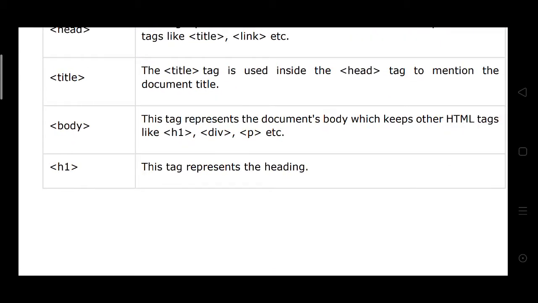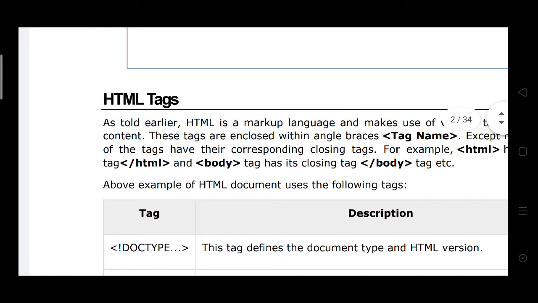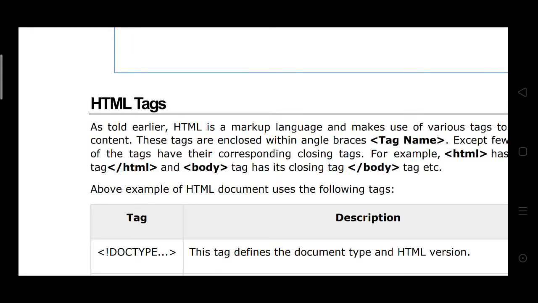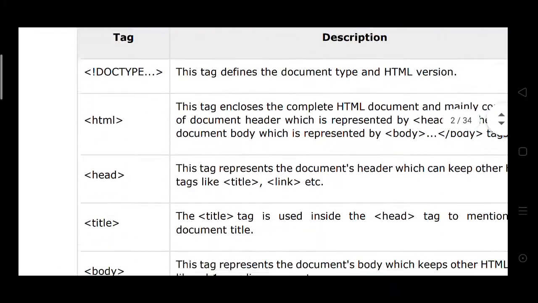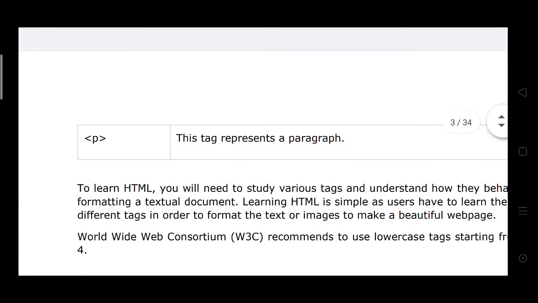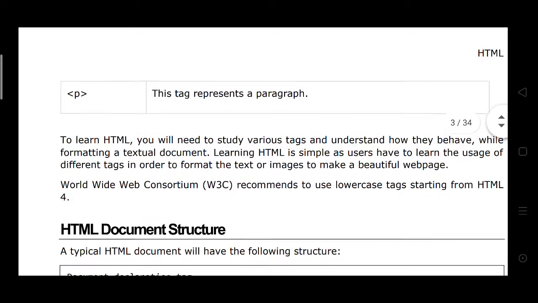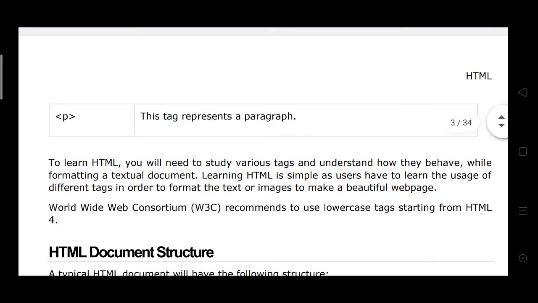This tag represents the size of the heading or the font. Then P, this tag represents a paragraph. This tag represents the paragraph.